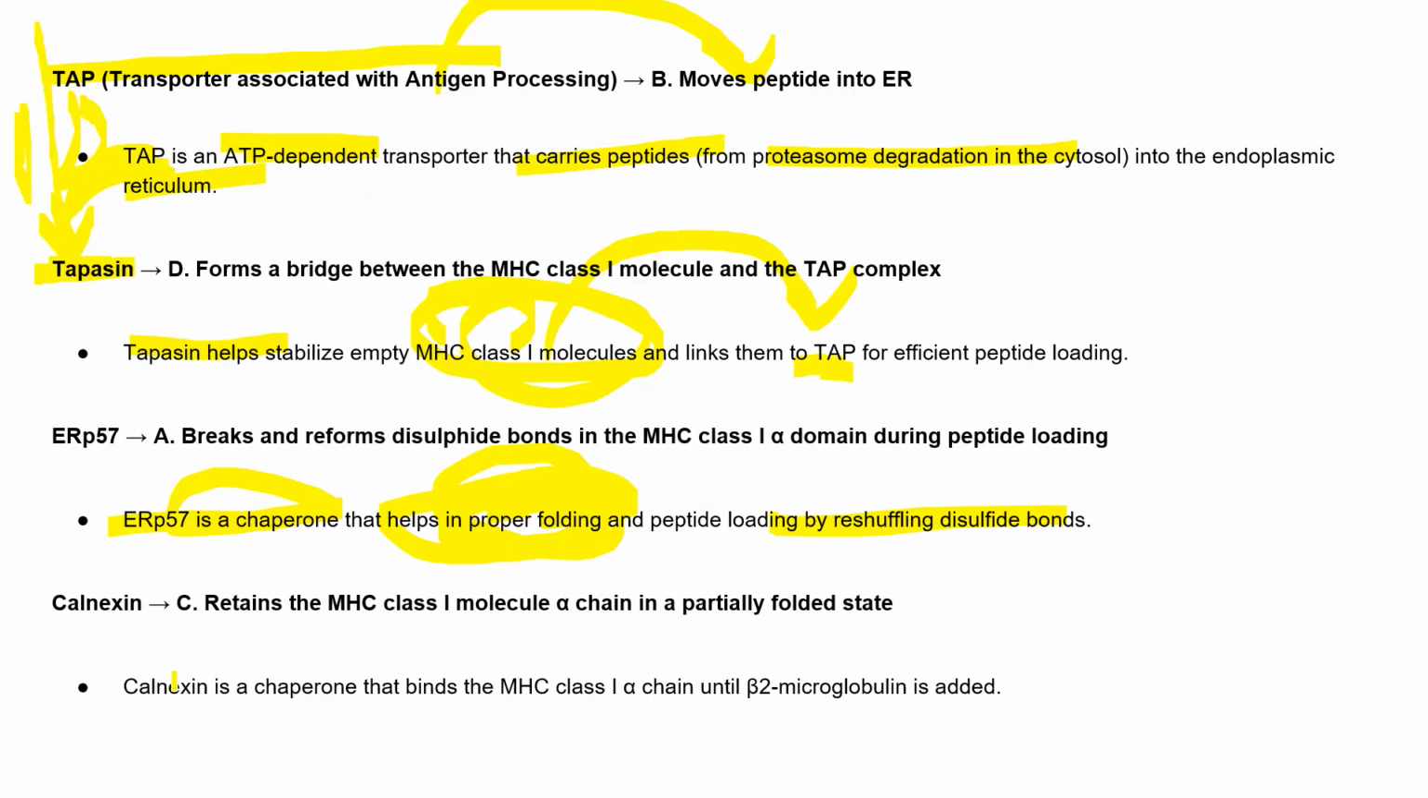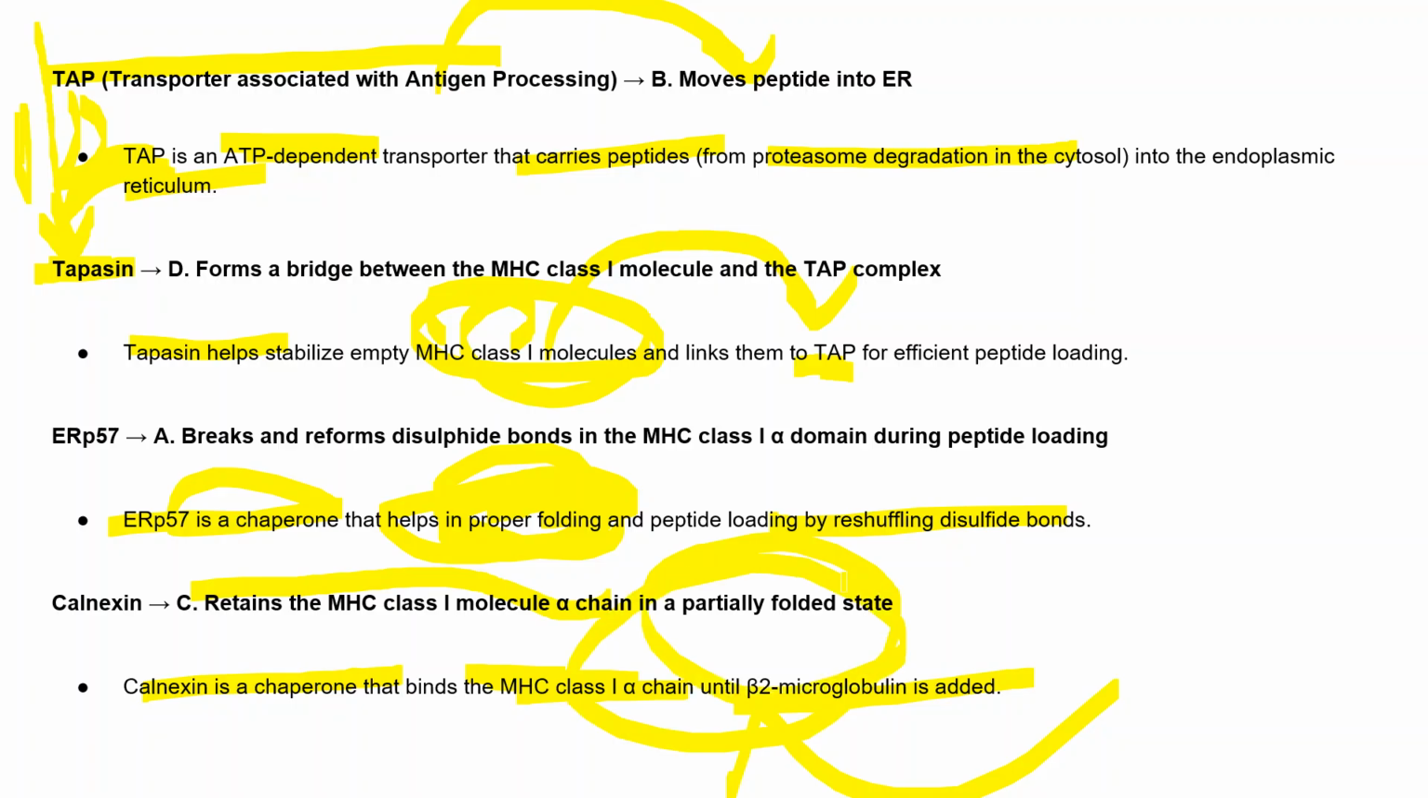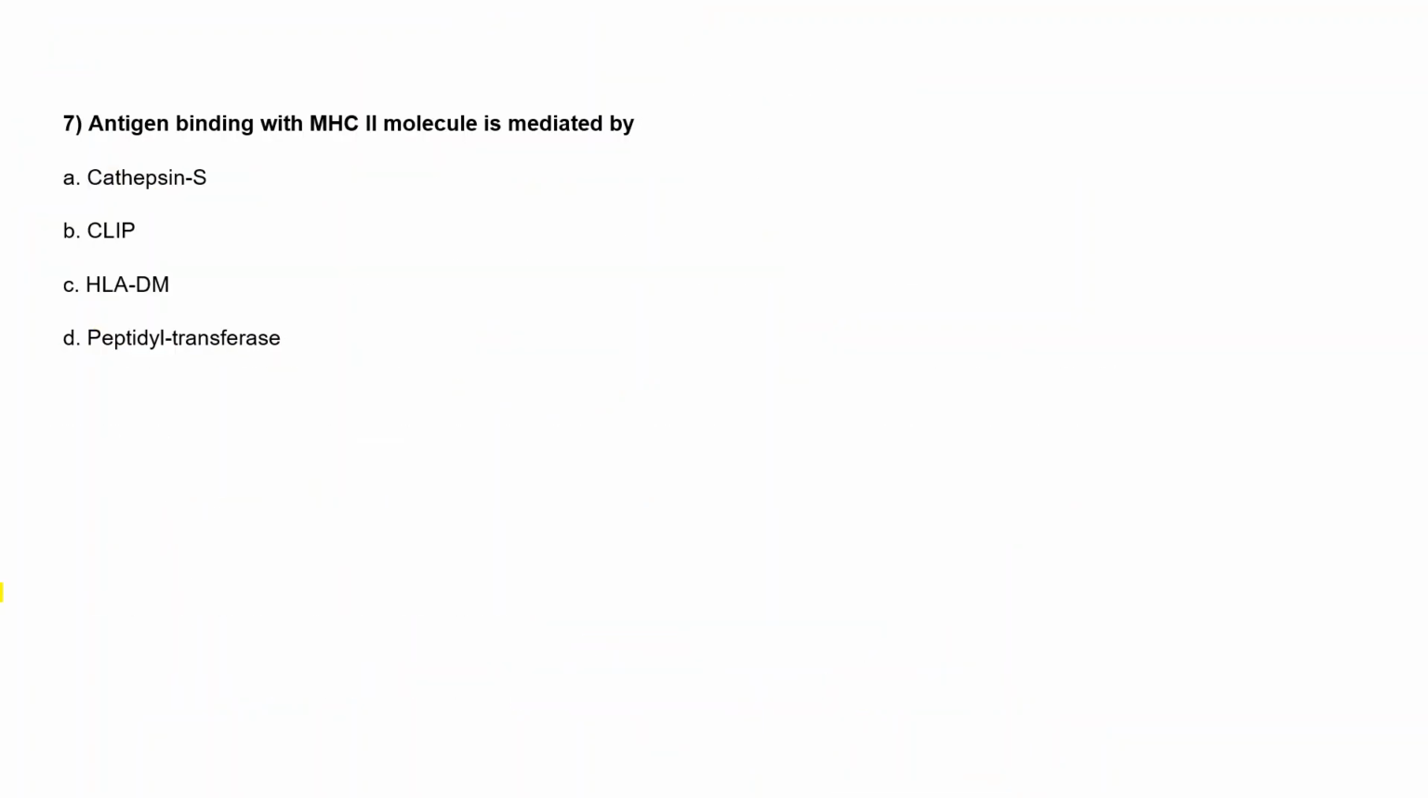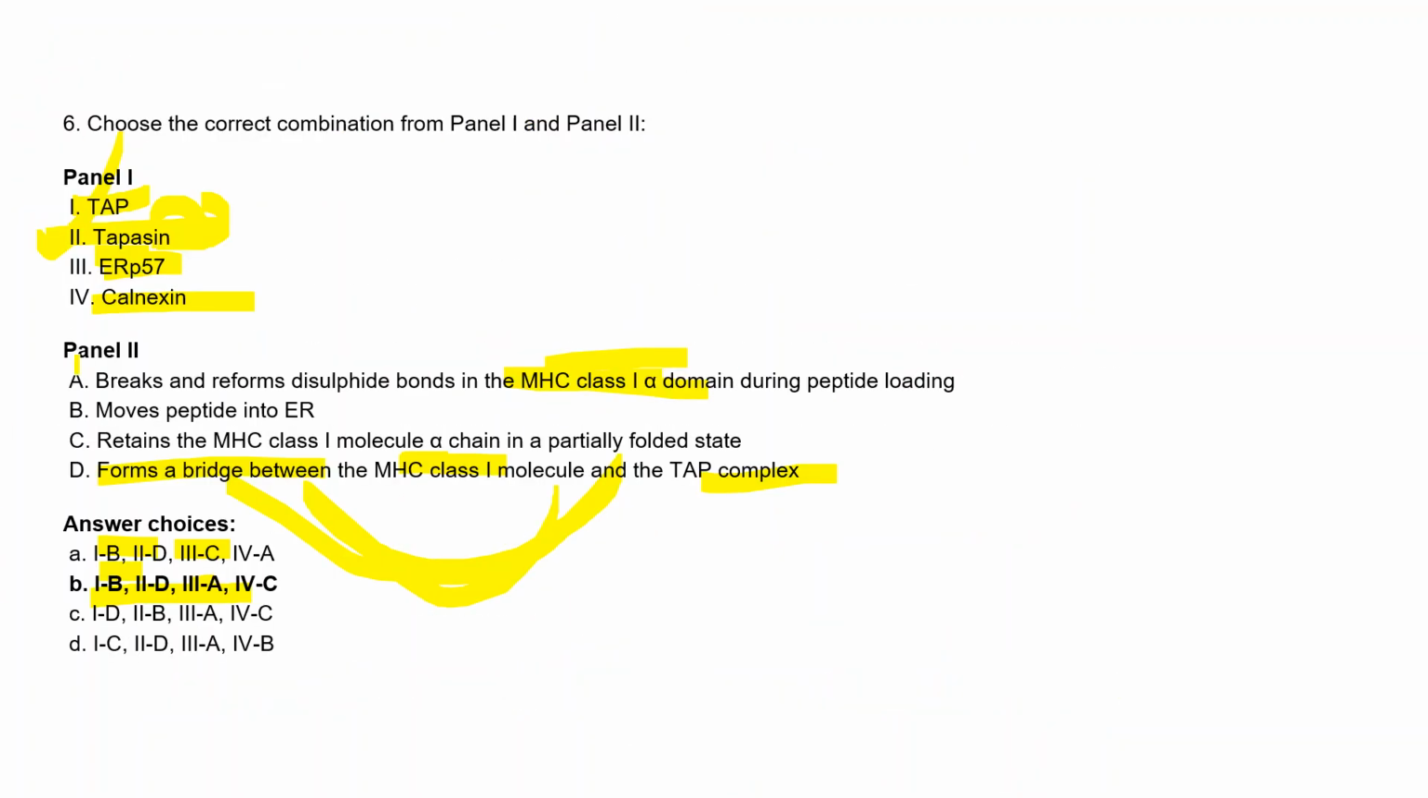What is Calnexin? It is also a chaperone, and what it does is it binds with this MHC class 1 alpha chain until beta 2 microglobulin is added. Once it is added, then it will go. So it retains the MHC class 1 molecule alpha chain in a partially folded state. So the right answer is option B.